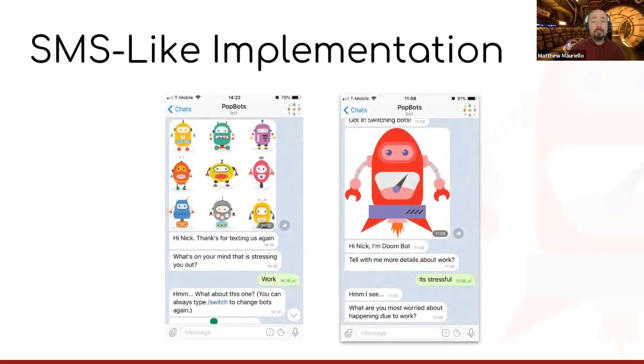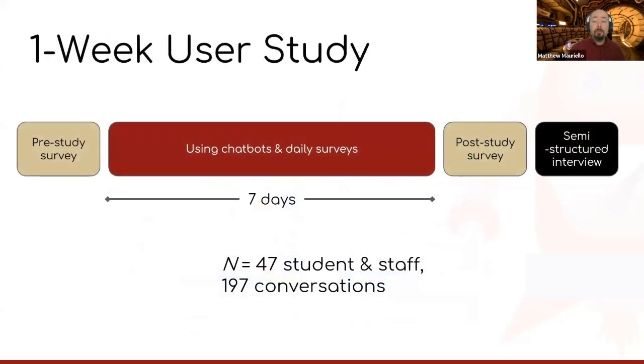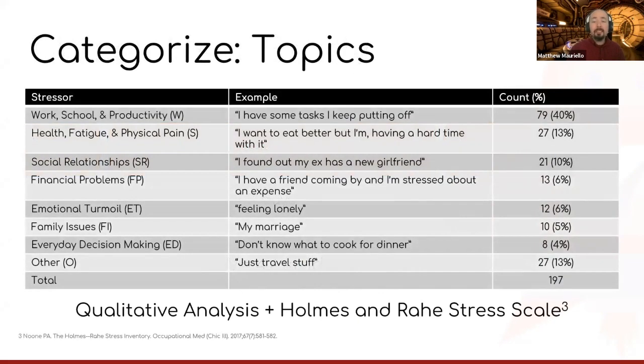We implemented our initial suite of 9 chatbots on the messenger platform Telegram, which allows users to type naturally with the chatbots and uses regex rules to guide conversations. We ran a 1-week study with 47 participants who had 197 conversations, and we analyzed the conversational logs to determine how we might classify the topics of conversation, initially arriving at 8 stressor categories that included topics like work, health,